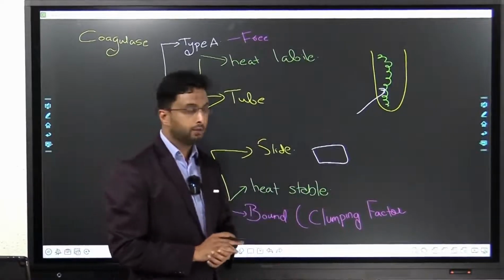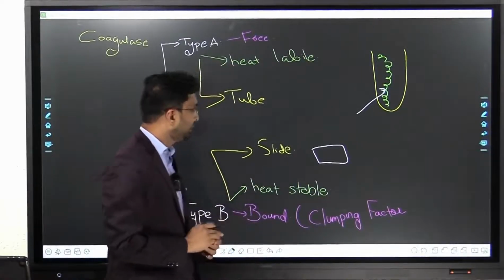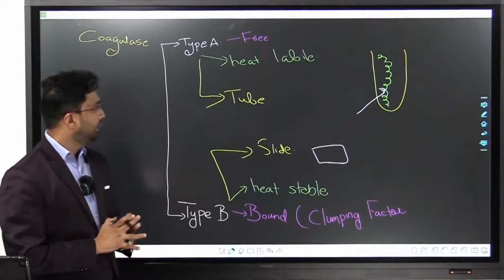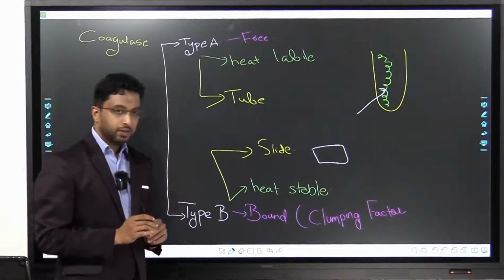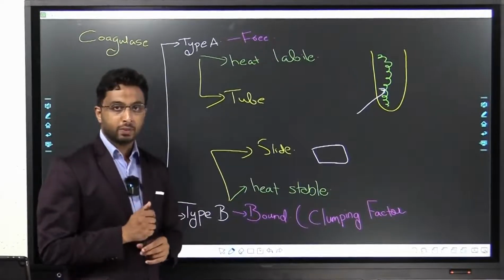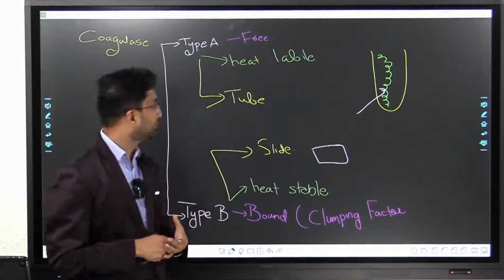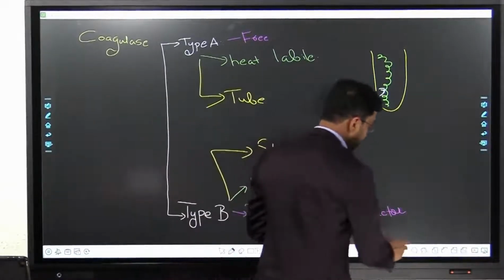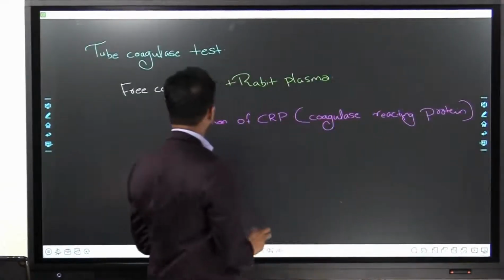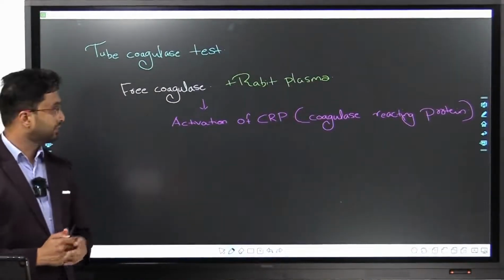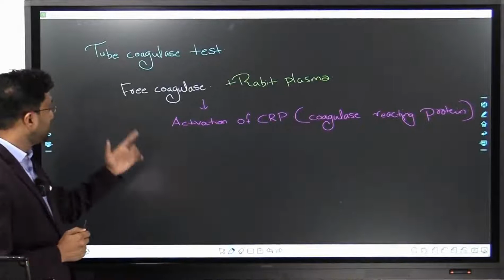Let us go into a little bit of detail. Though if you know this much, it is enough. But at times they will give you an application level question based on them conducting a coagulase test. So let us see into that. The tube coagulase test is what I'm going to discuss. The test tube, that is the free coagulase.